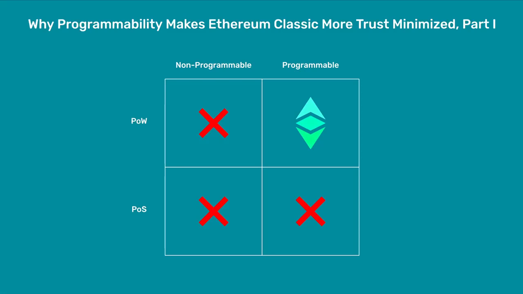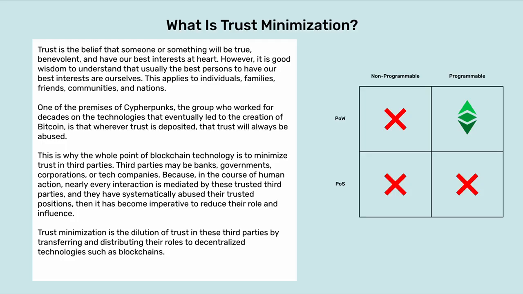Why programmability makes Ethereum Classic more trust minimized, part 1. What is trust minimization? Trust is the belief that someone or something will be true, benevolent, and have our best interest at heart. However, it is good wisdom to understand that usually the best persons to have our best interests are ourselves. This applies to individuals, families, friends, communities, and nations.